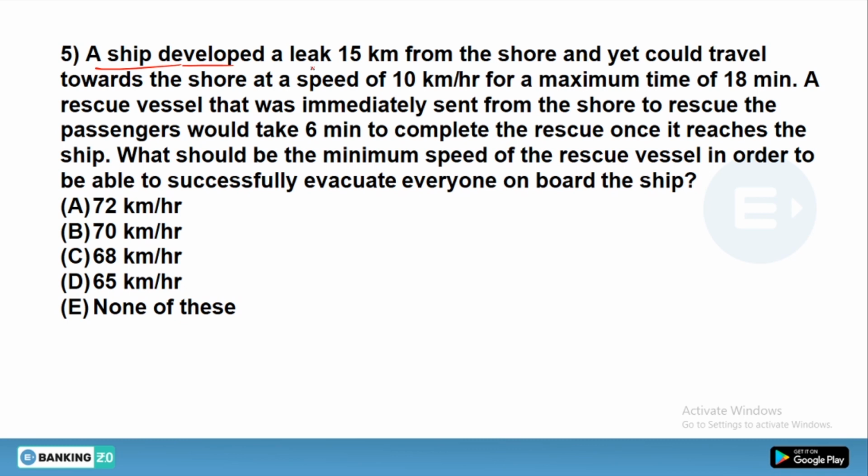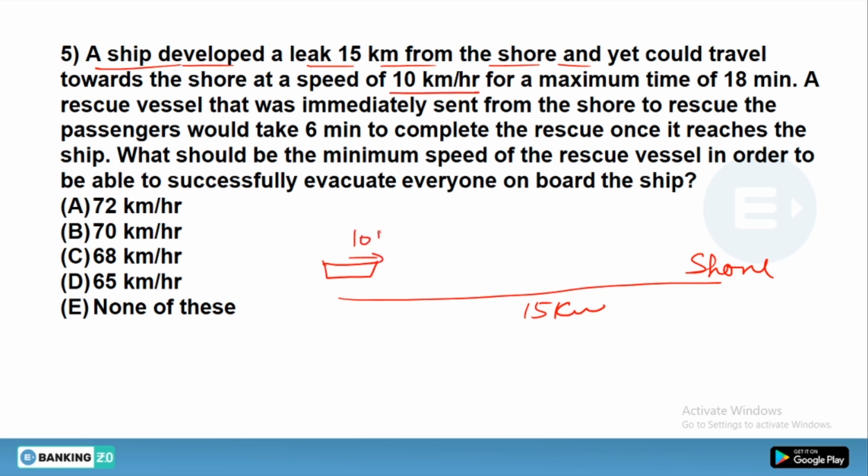A ship developed a leak 15 kilometer from the shore. So here is the ship and here is the shore, and the distance between them is 15 kilometer. A leak has developed, and the ship can travel towards the shore at a speed of 10 km per hour. But you have to remember how much time the ship has left, a maximum time of 18 minutes. So basically the ship has 18 minutes to reach the shore, but whether it can reach, we don't know.